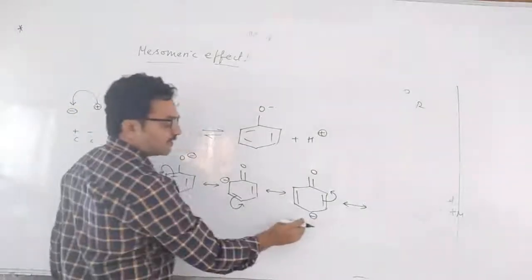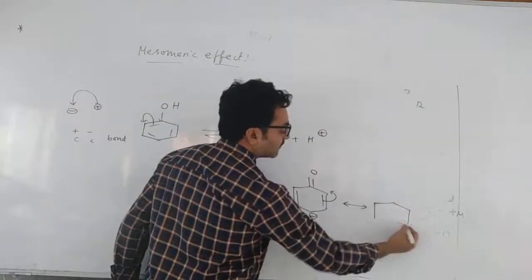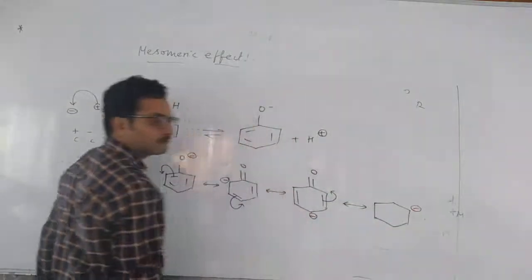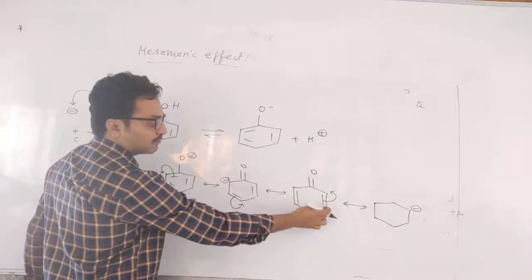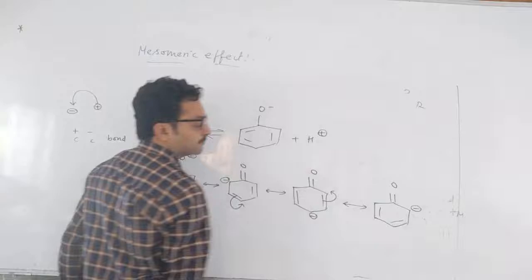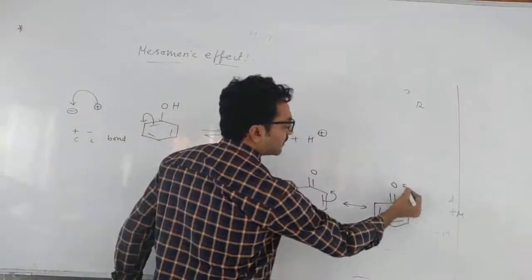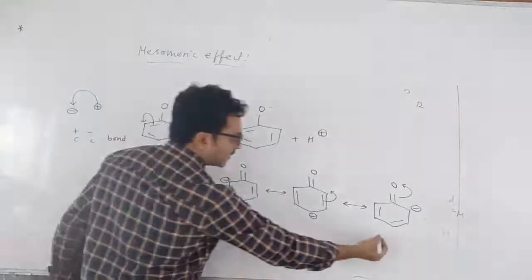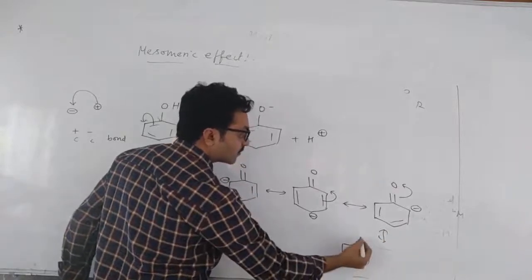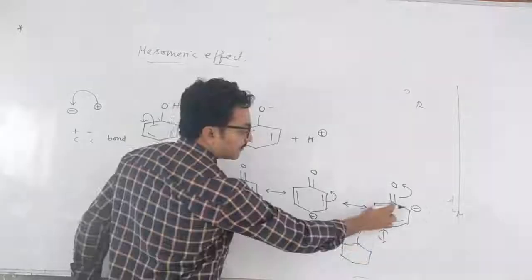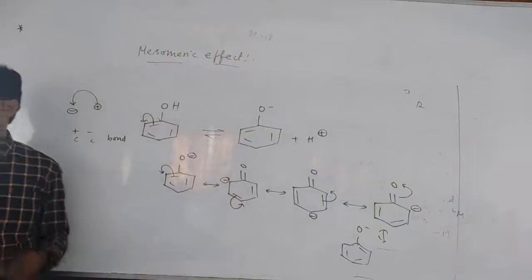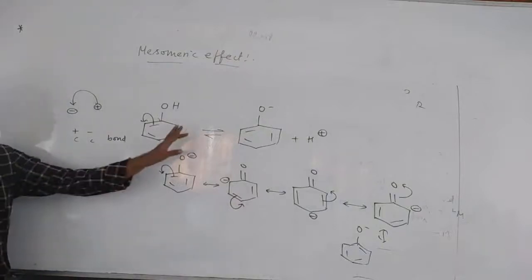Head is negative, tail is positive, plus and minus, there is a bond. So you will get one more form, that is O minus. These things you might be knowing, but I am revising the resonating forms of phenoxide ion.